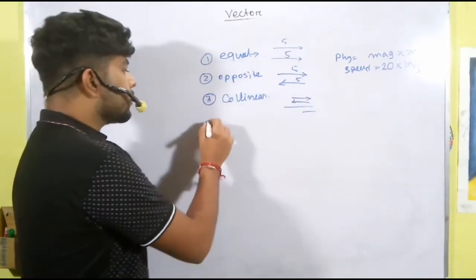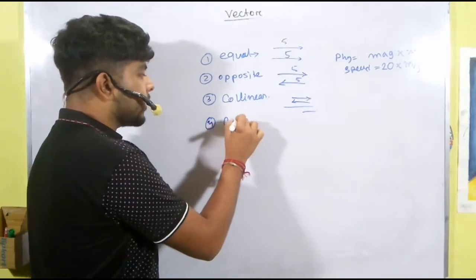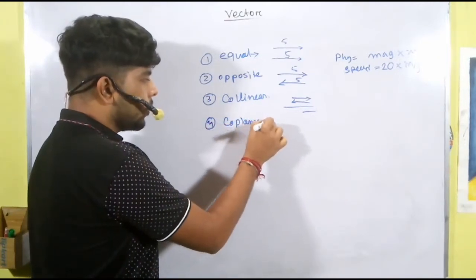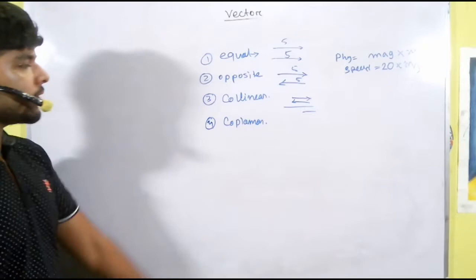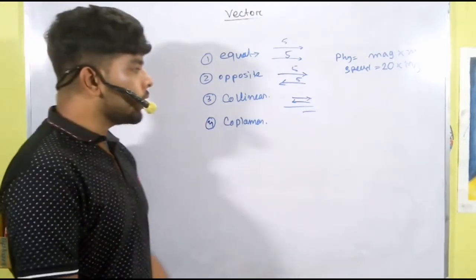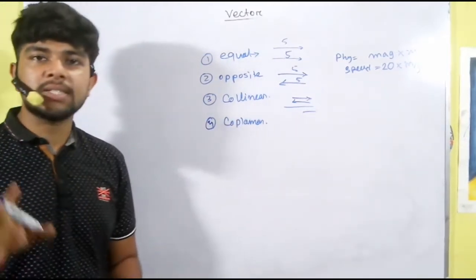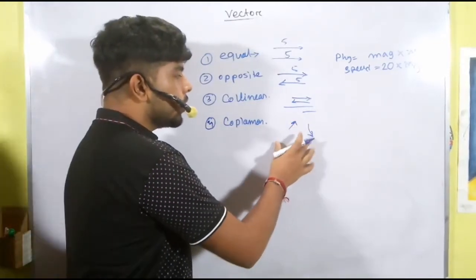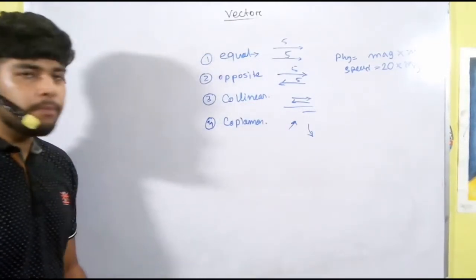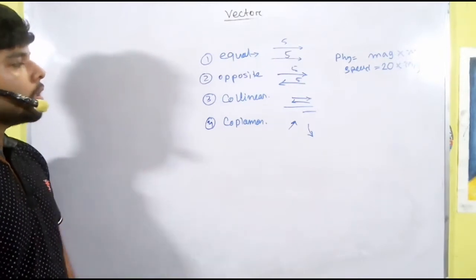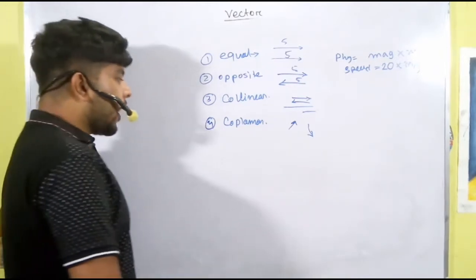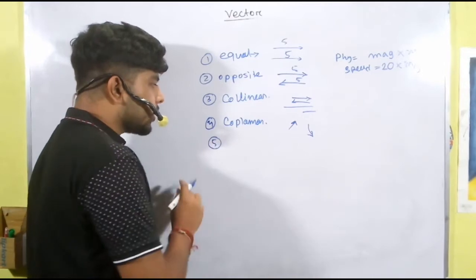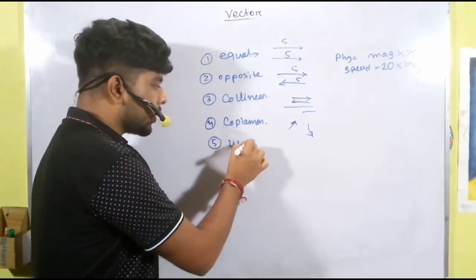Okay, so the fourth is coplanar vector. Coplanar vectors are those vectors which lie in the same plane. Suppose this vector and this vector, these two vectors lie in the same plane, so they are called coplanar vectors. And the last but not the least, very important vector, is the unit vector.